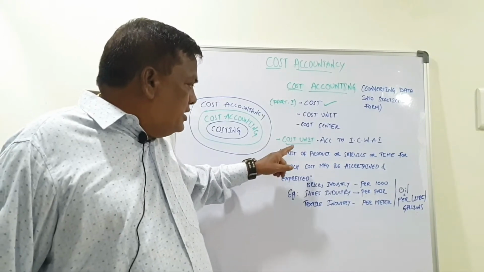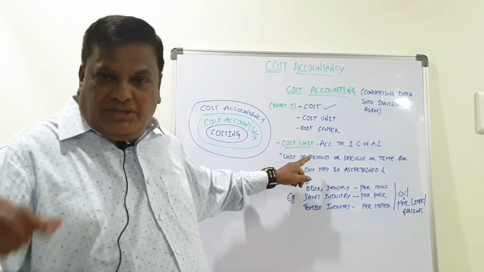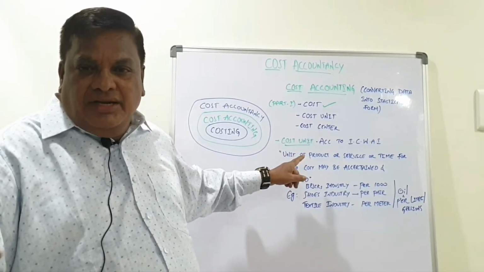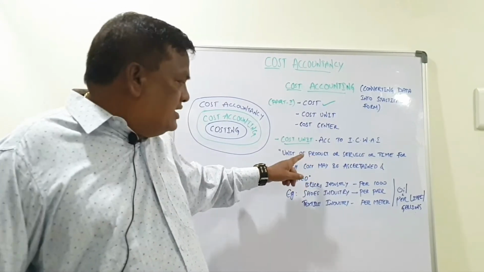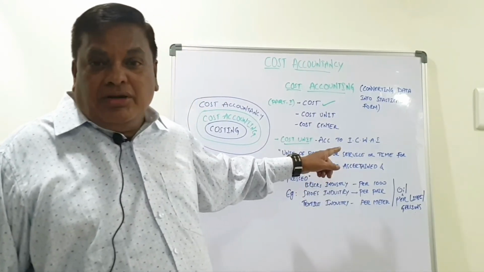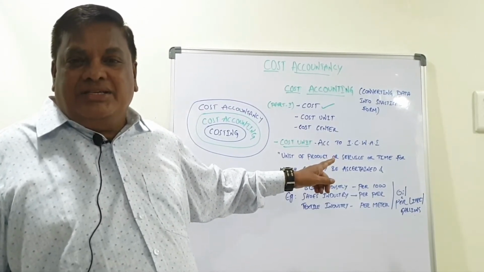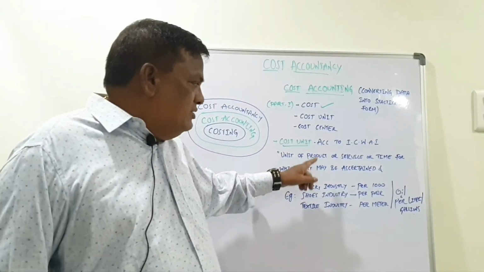Meaning it is according to ICWA, unit of product. What we are producing. The unit is what? Kgs, liters, dozens, thousands, gallons, etc. Or service. Service means what? Hotel industry, per plate meal. In hospital, what will they say? Per patient per day. That will be their unit.